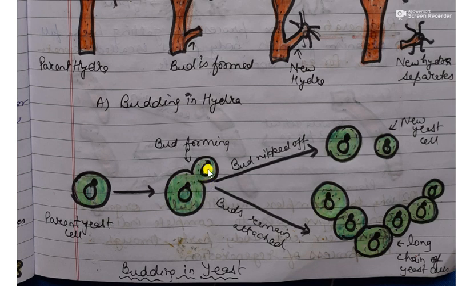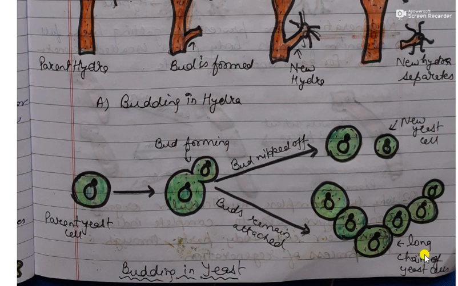So firstly, its nucleus will divide, then its cytoplasm will divide, and it will form new yeast cell from the parent cell. If the bud is nipped off, it means if the bud is separated from the parent, then new individual yeast cell will be formed. But if the buds they remain attached, then what will happen?